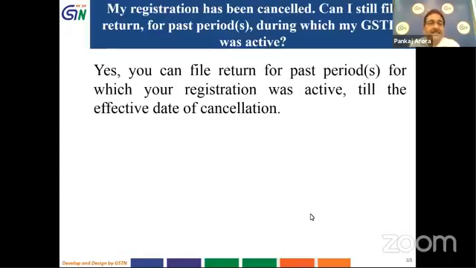Another question is, my registration has been cancelled. Can I still file returns for past periods during which my GSTN was active? Yes, in your case, you can file returns for the past periods in which your registration was active till the effective date of cancellation. You can file and pay tax and take all actions which were required till that effective date of cancellation pertaining to that period, and not after the effective date of cancellation.